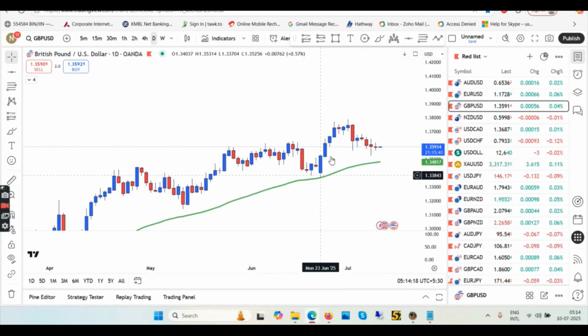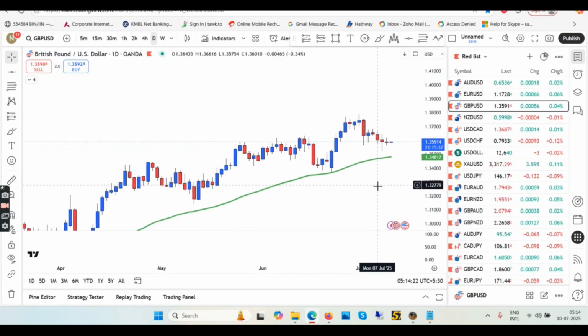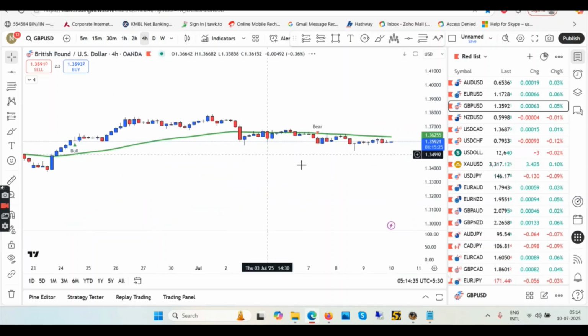What do we have in Daily? This is the uptrend pullback. Okay, so maybe the pullback is over, or maybe we will touch the EMA. So we'll have to keep an eye. Okay, so we might touch the EMA, reject the EMA, then we go up, or else we might just go up right away. So we have to go back to 4 hour for entry signal.